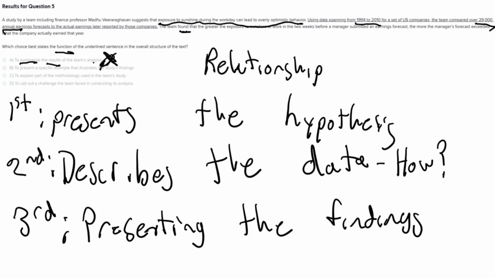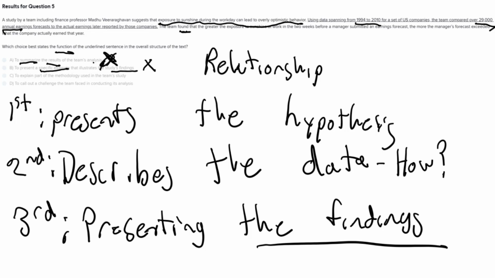B basically says to present a specific example that illustrates the study's findings. So it has two parts, a specific example and illustrating the study's findings. Findings, isn't that the third sentence? Isn't presenting the findings the third sentence? So that's one red flag. Also, a specific example, this isn't really an example, it's more of a procedure. So I would mark this as incorrect.